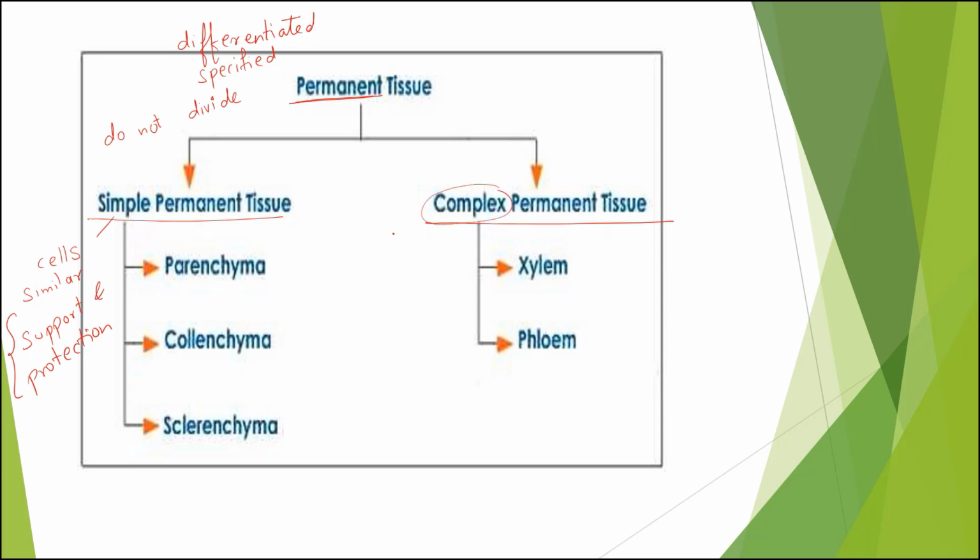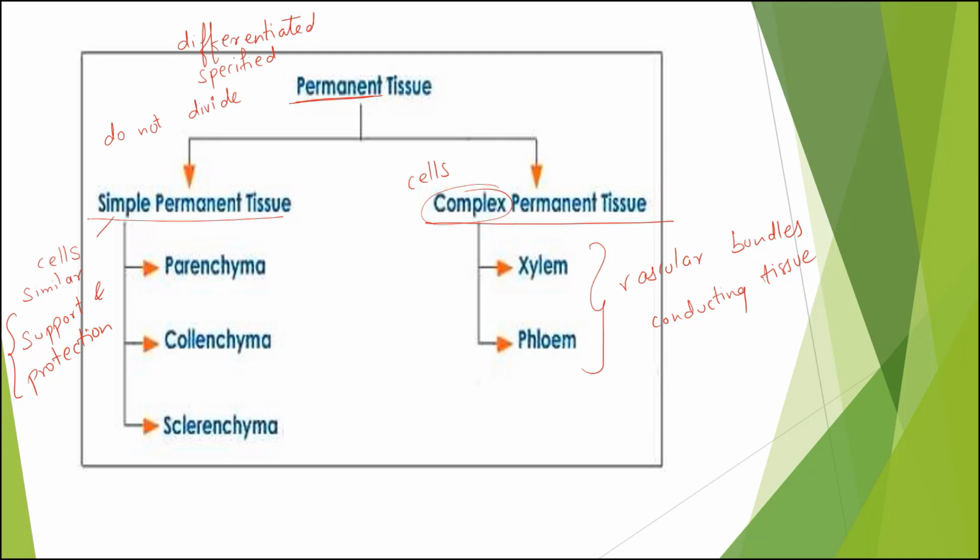Whereas the complex tissue has different kinds of cells which are different in structure and function, but they are working together to form one system, called complex permanent tissue. And we have xylem and phloem as a complex permanent tissue, together known as vascular bundles or conducting tissue. Alright, we'll see one by one.